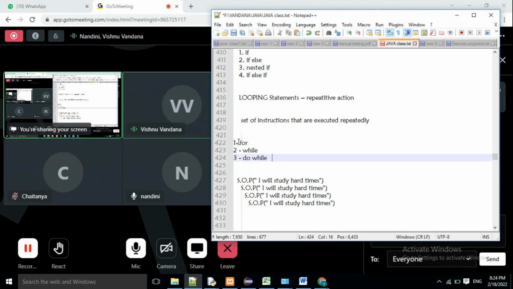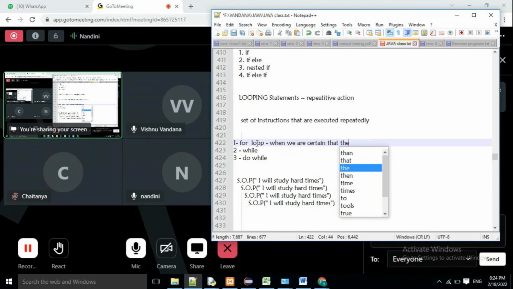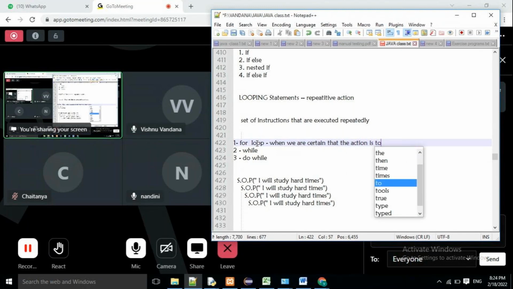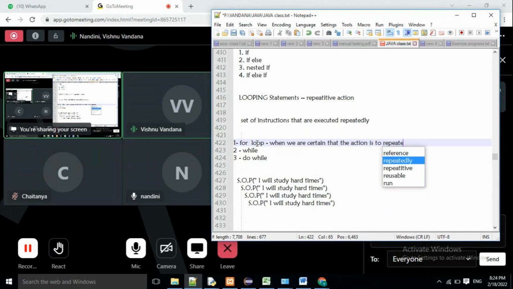Each and every keyword is suitable for a different type of situation. When do we use the for loop? When we are certain that the action is to be repeated for a particular number of times.